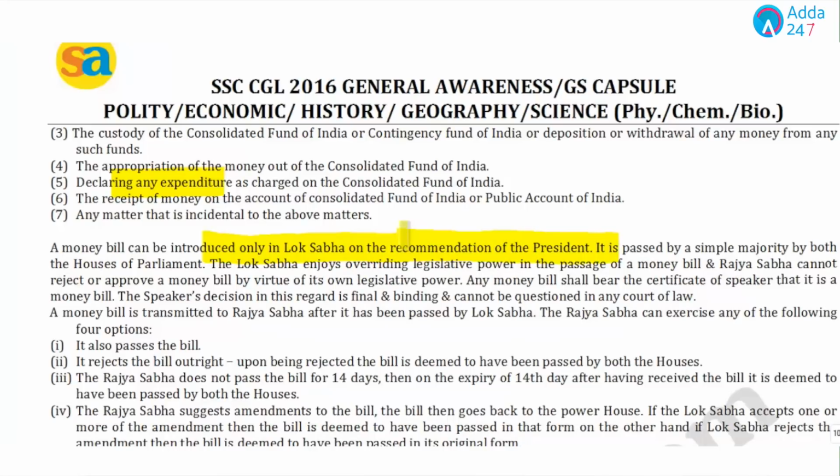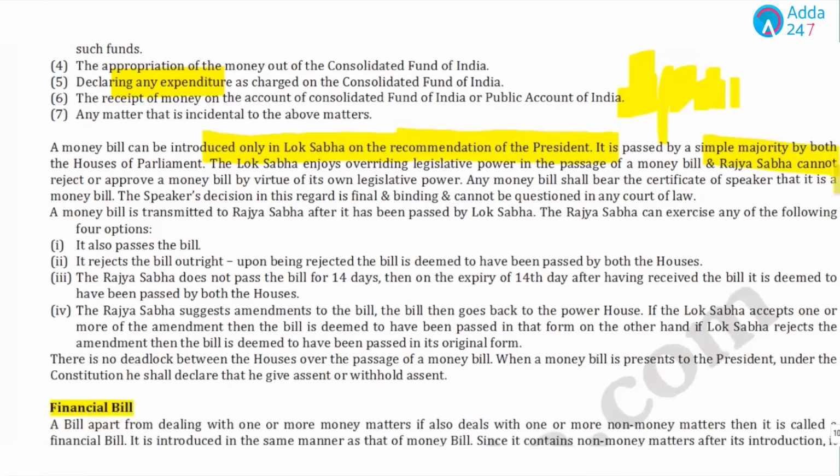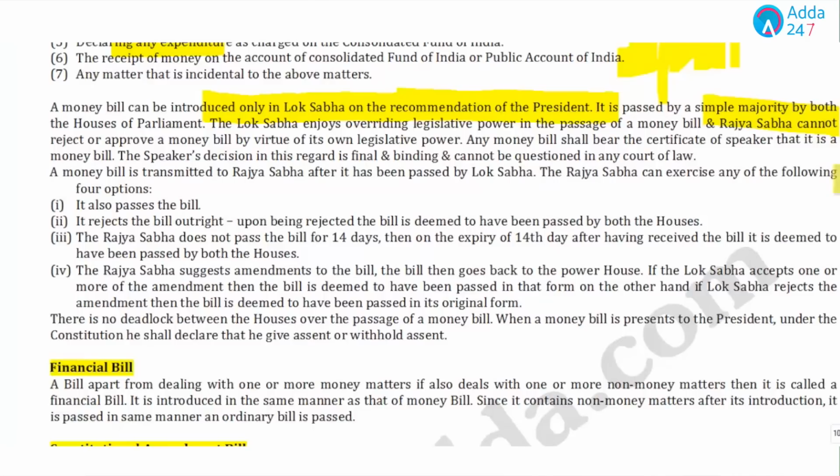But who decides whether a bill is a money bill or not? It is decided by the Speaker. Remember this point. It is passed by a simple majority and Rajya Sabha has no real rights related to the money bill. The only point you should know is that if Rajya Sabha does not pass the bill within 14 days, then on the expiry of the 14th day, on the 15th day, it will be declared as passed.